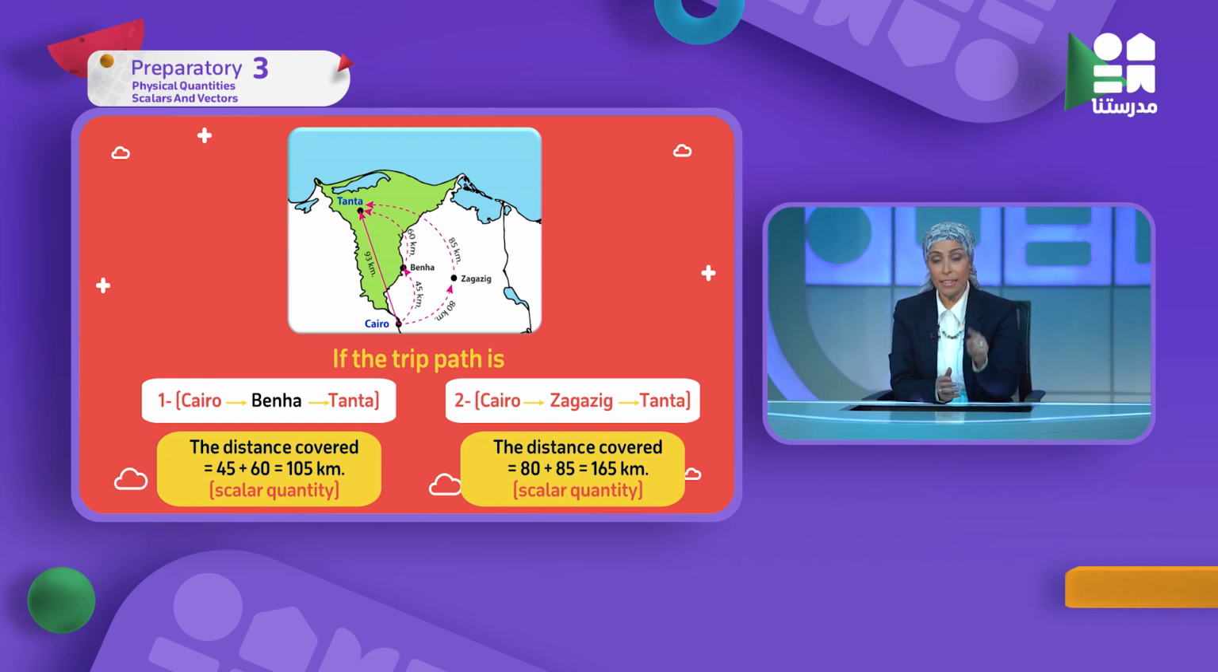Yes. The actual distance covered from Cairo, then Banha, to Tanta was 105 kilometers. When I'm going on a shortcut straight line from Cairo to Tanta, I'm covering 93 kilometers. What did you observe? What do you observe now? I observe that the distance is more than the displacement. دايما displacement is less than the distance.